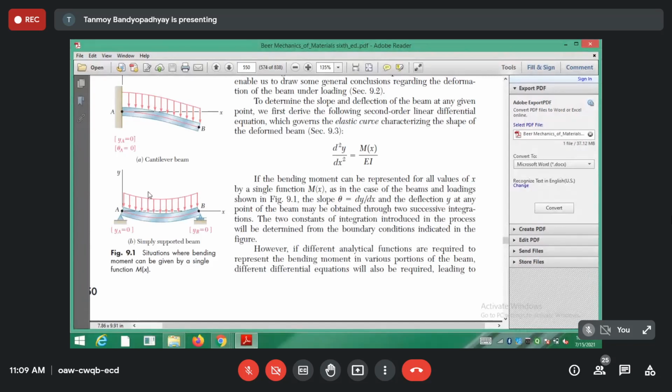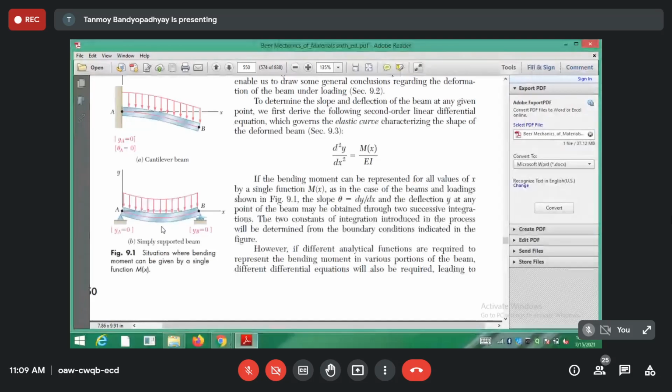So that is why you cannot put dy/dx equal to 0. dy/dx will be 0 at the mid span, because at the mid span the tangent is parallel to the beam. So at the mid span dy/dx will be equal to 0. And similarly at the other end, you have to put yB equal to 0.